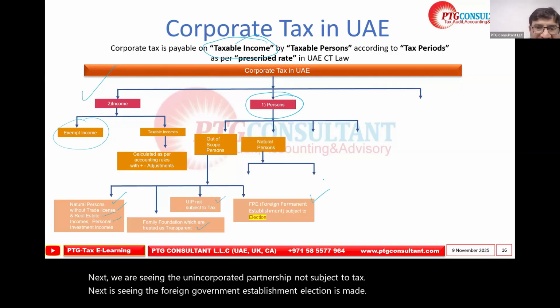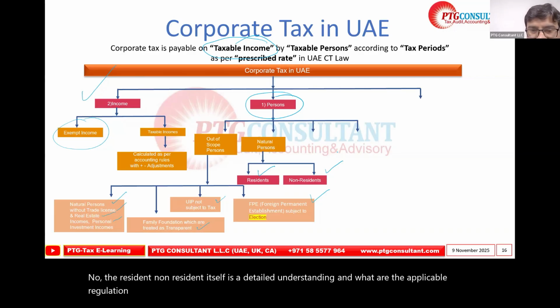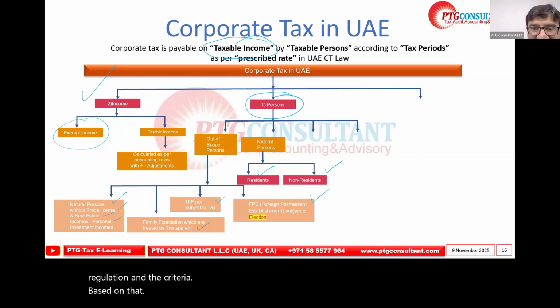Then we are saying the natural person. The natural person can be resident, can be non-resident. Now, the resident, non-resident itself is a detailed understanding, with applicable regulations and criteria. Based on that, the person can be the resident or non-resident.